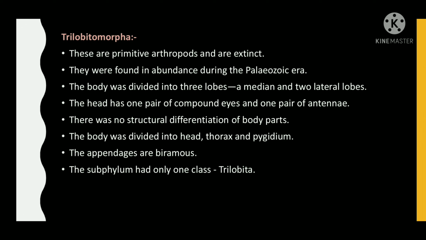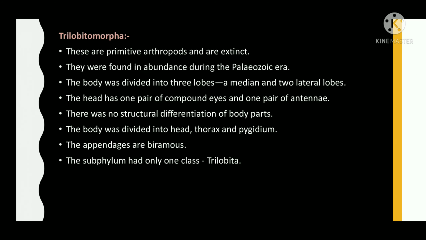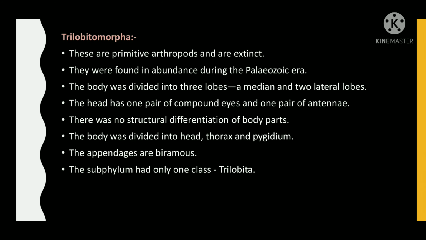There was no structural differentiation of body parts. The body was divided into head, thorax, and pygidium. The appendages are biramous. The subphylum has only one class, Trilobita.